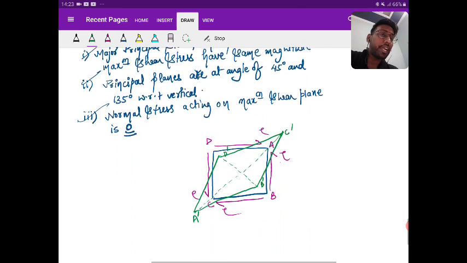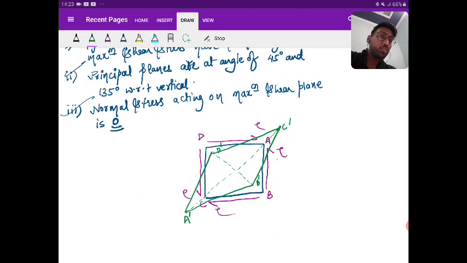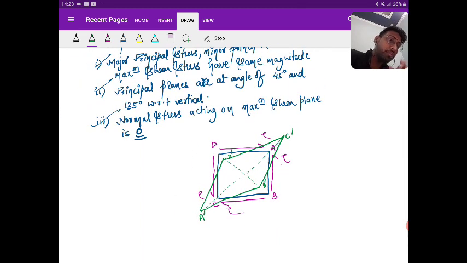Are you able to understand? See what I'm saying. Due to the shear, what is going to happen? Look at A, both the shears are meeting. At C, both the shears are meeting. So I stretched along AC, and when you stretch along AC, the BD is going to compress.